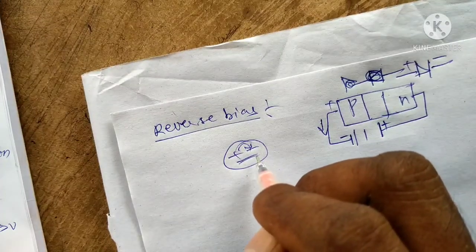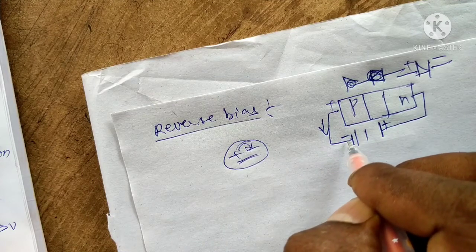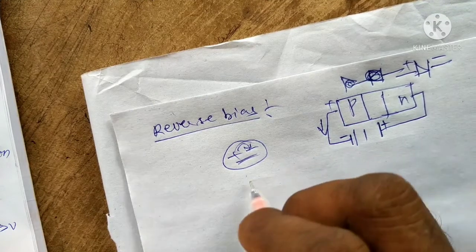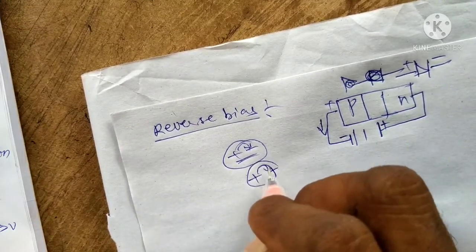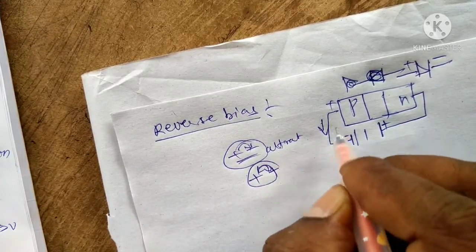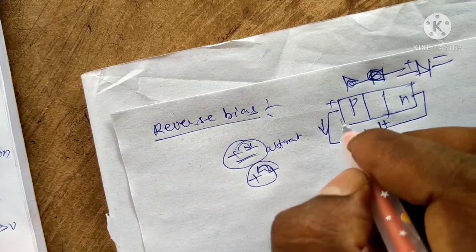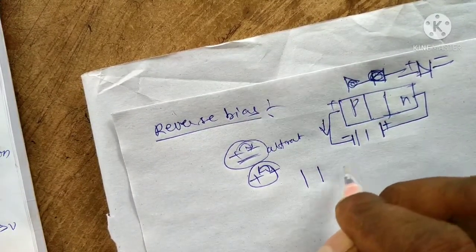A positive charge attracts a negative charge, so the positive charge is attracted to the negative terminal. In the case of forward bias, there is repulsion; here there is attraction between positive and negative. The depletion layer is initially like this.